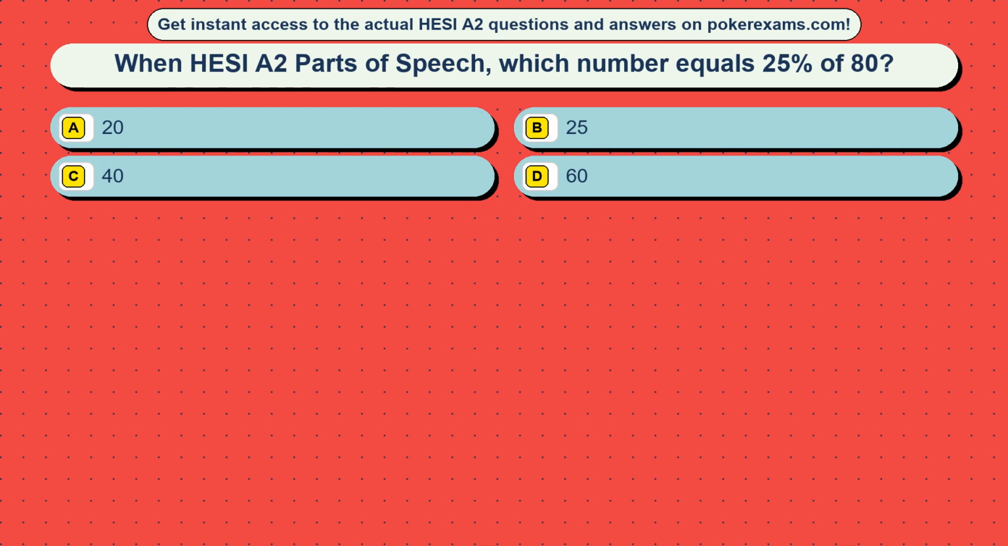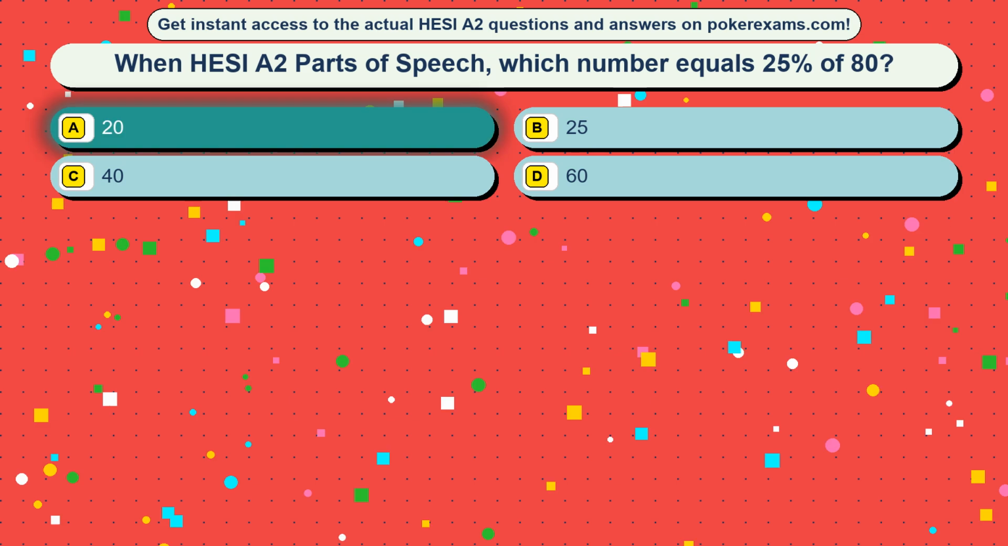Question 49. When HESI A2 parts of speech, which number equals 25% of 80? Option A, 20, option B, 25, option C, 40, option D, 60. The correct answer is option A, 20.